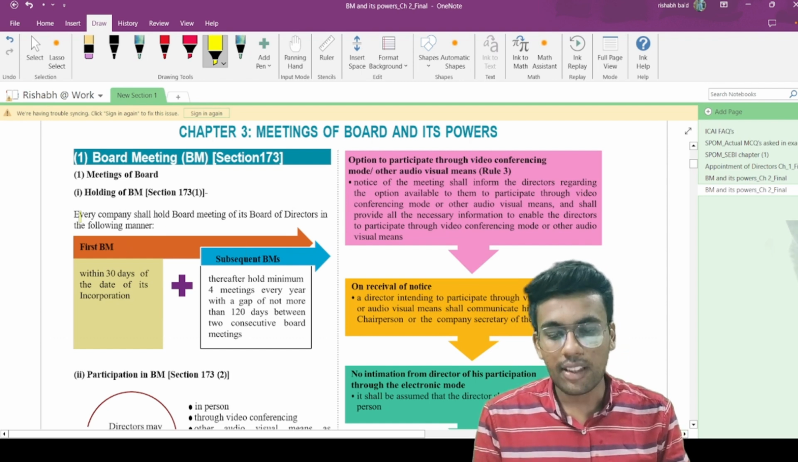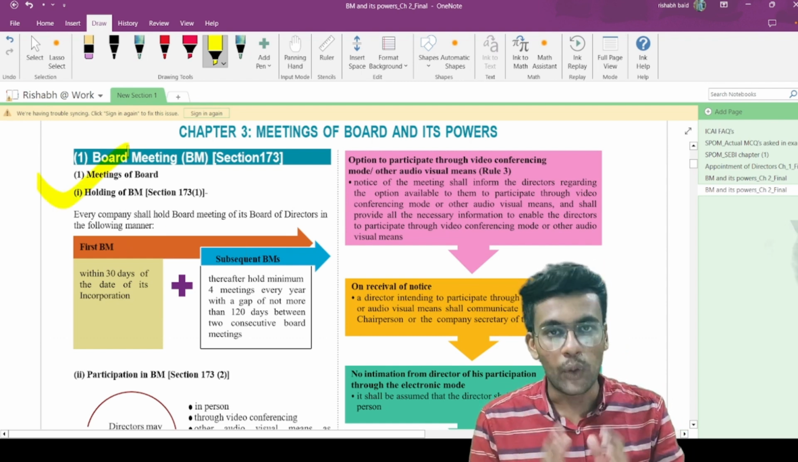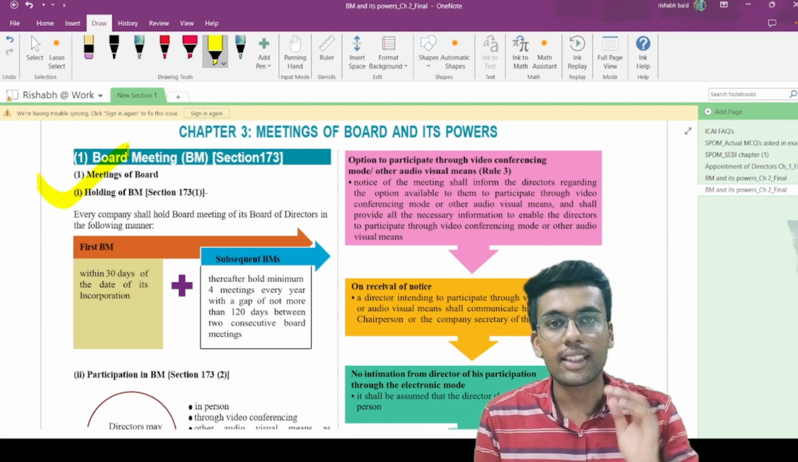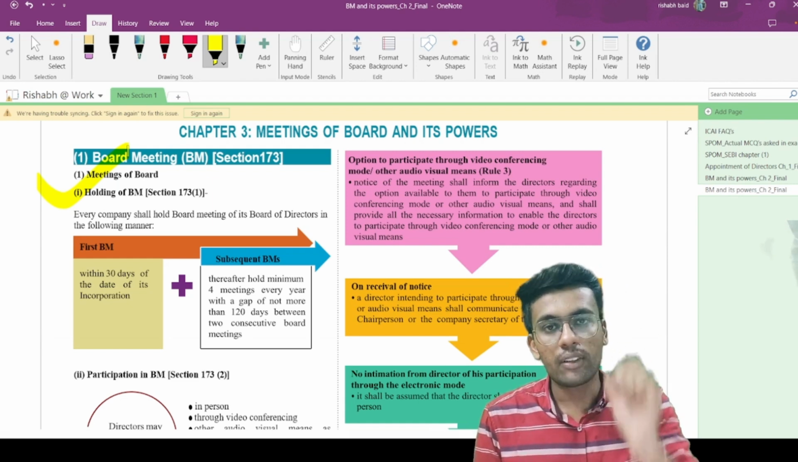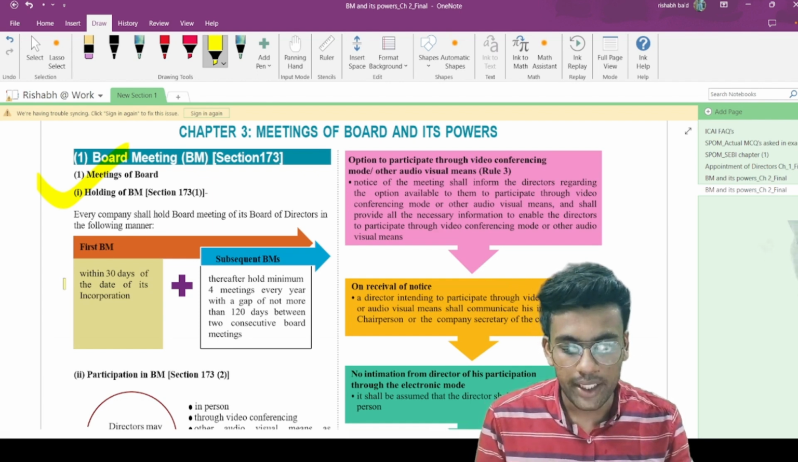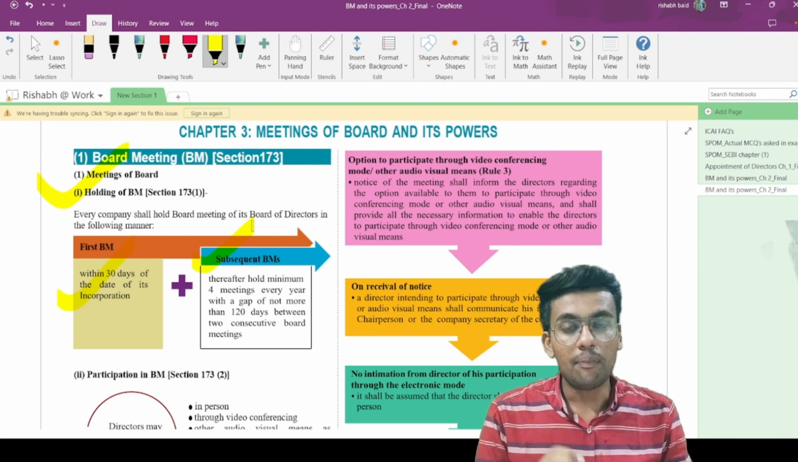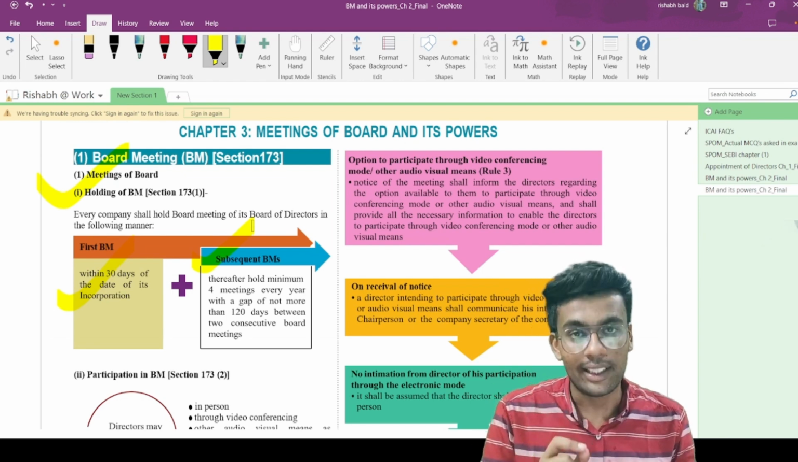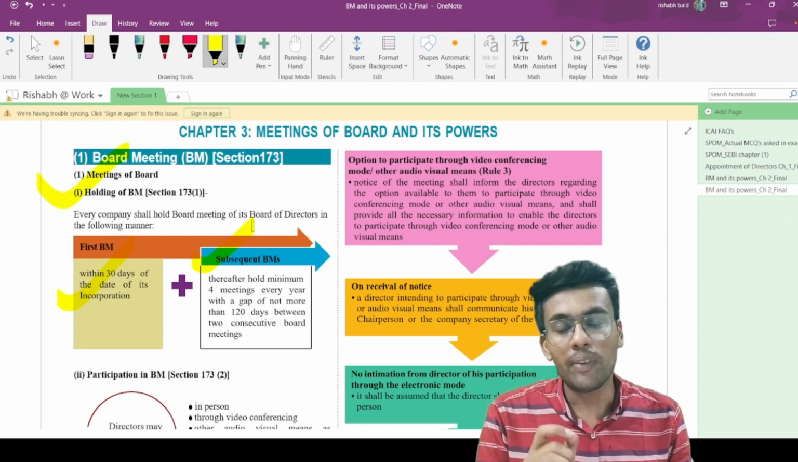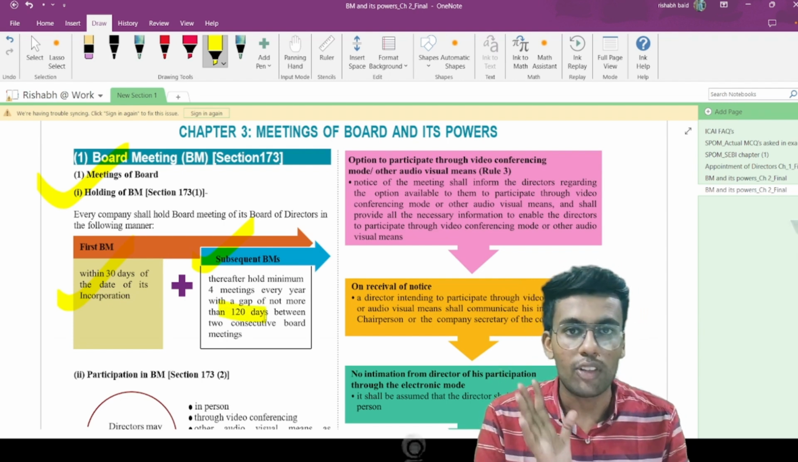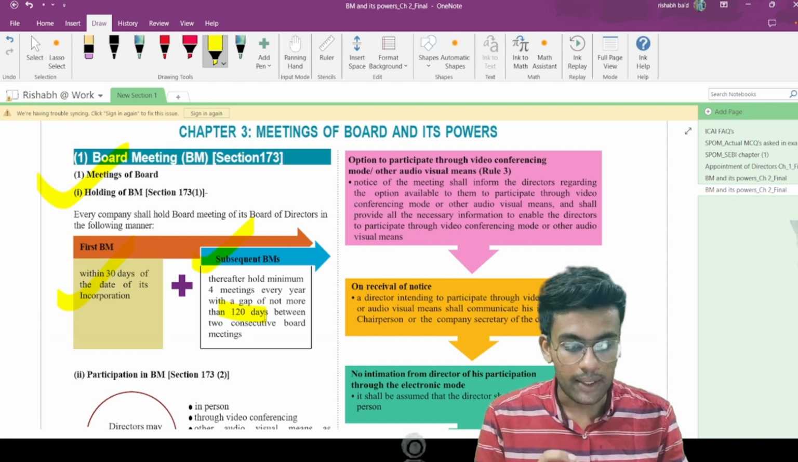Now section number 173 talks about meeting of board. When should the board hold the first meeting once the company is formed? The first meeting of the board should be conducted within 30 days from the date of incorporation of the company. And for subsequent meetings, the company shall have at least 4 meetings a year, and the gap between 2 meetings shall not be more than 120 days according to section 173 subsection 1 of Companies Act 2013.